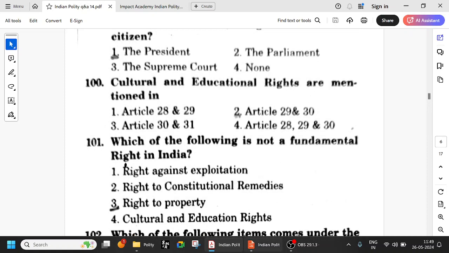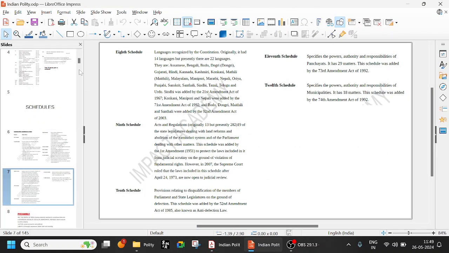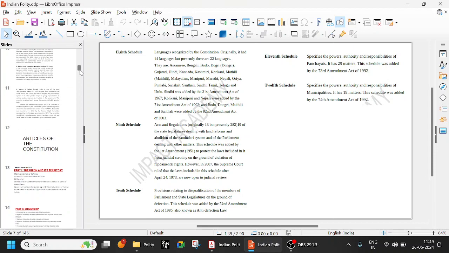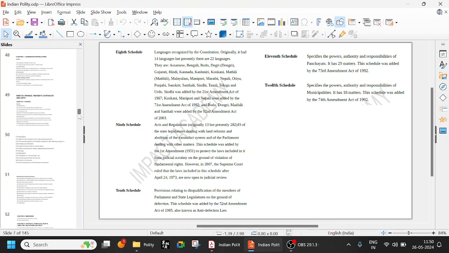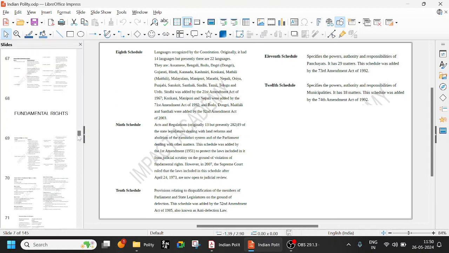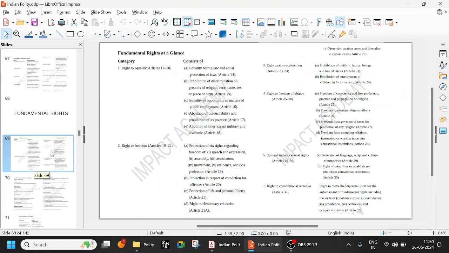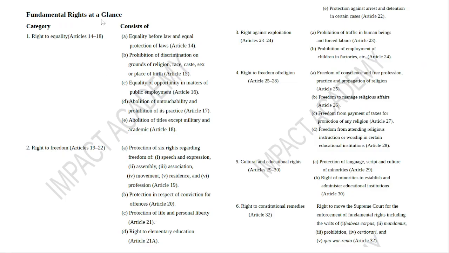Cultural and educational rights. So, the fundamental rights. Articles 14 to 18 are right to equality. Right to freedom is 19 to 22. All these are very, very important. Each and everything, including the subsections, you have to have by heart. Right against exploitation is 23, 24: prohibition of traffic in humans, forced labor, and prohibition of employment of children in factories.